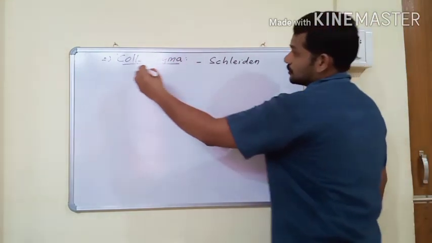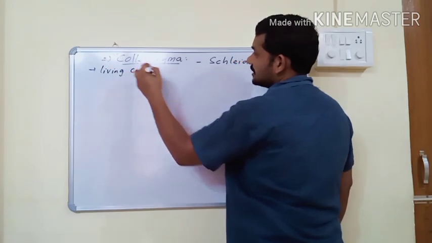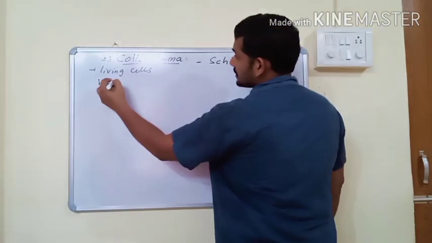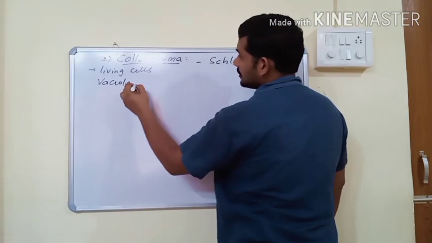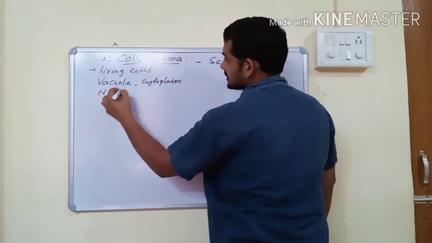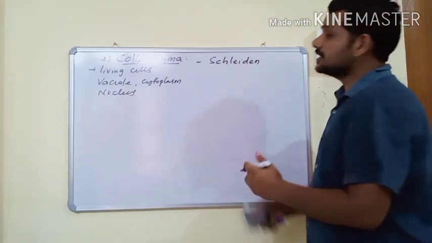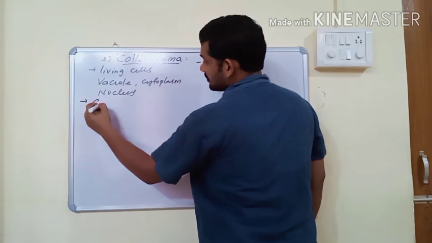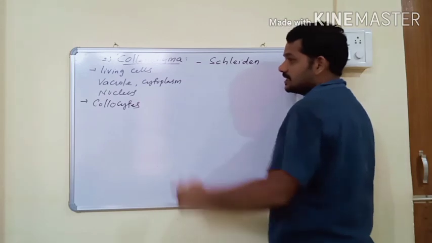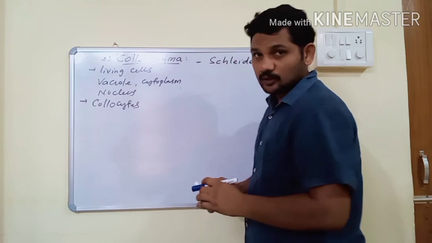And this tissue, collenchyma, is also made up of living cells. If any tissue is made up of living cells, then a central large vacuole, peripheral cytoplasm, and a prominent nucleus are present. So these three characters are present in living cells. The cells present in collenchyma tissue are called collocytes.